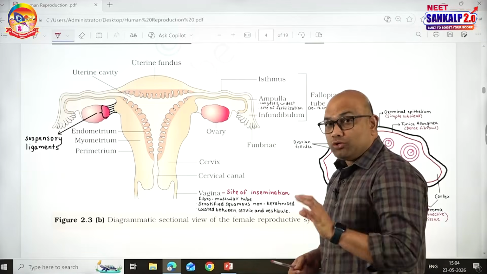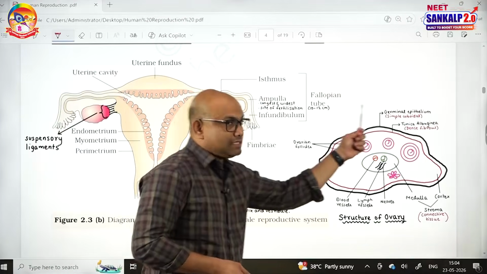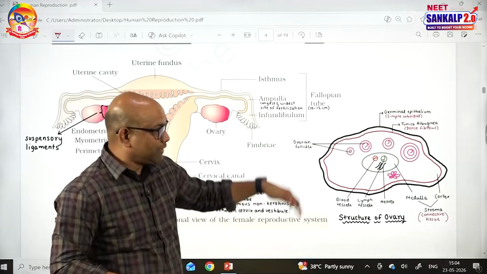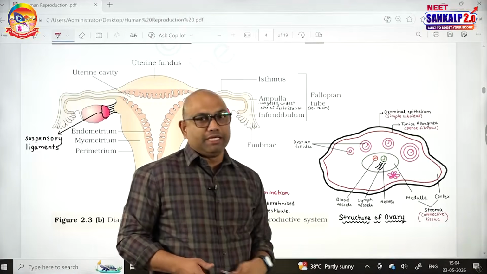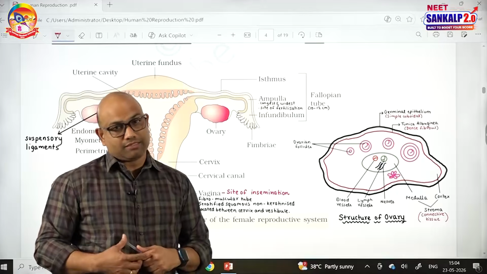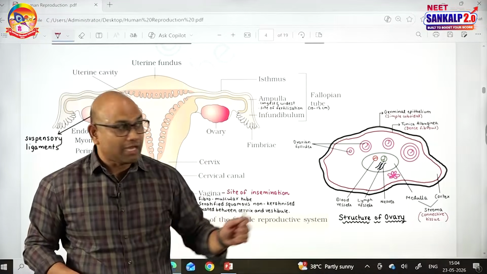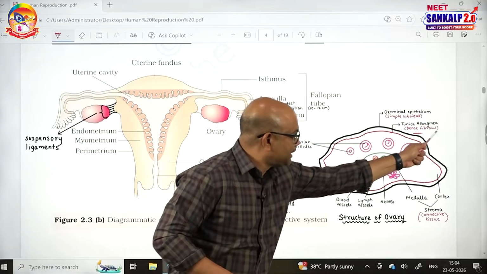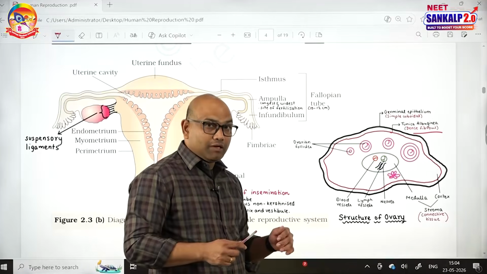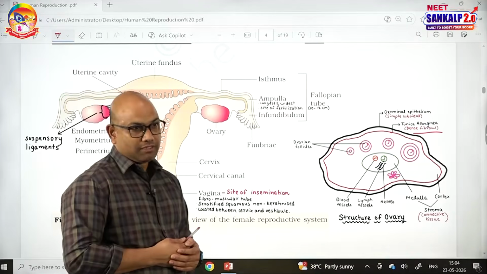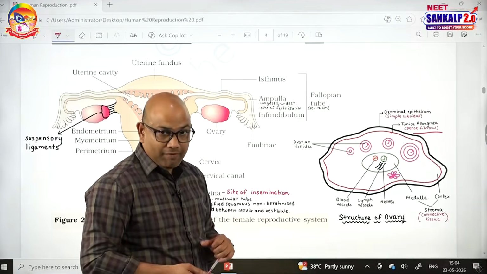Each ovary is 2 to 4 centimeters in size. And each ovary consists of 4 different parts from outer to inner. The outer part of the ovary is covered by a germinal epithelium made up of simple cuboidal cells, followed by a dense layer protecting the ovary called tunica albuginea. The tunica albuginea is made up of dense fibrous tissue. Tunica albuginea is also present around the testis, and it is followed by the stroma. The stroma is made up of connective tissue.